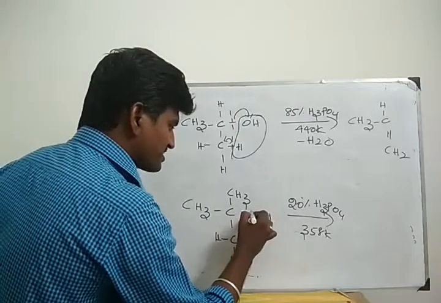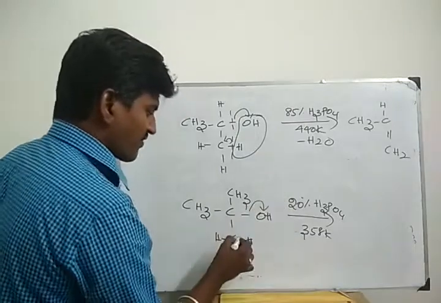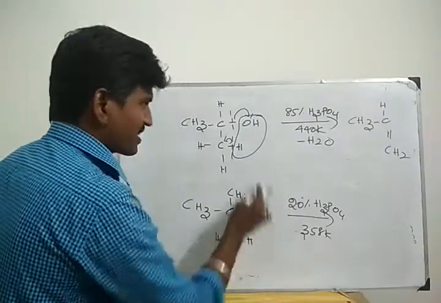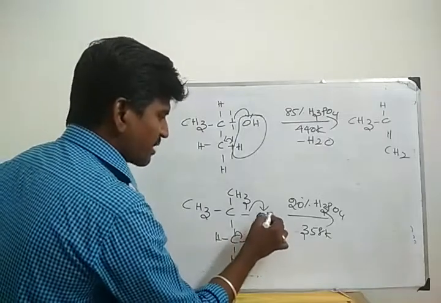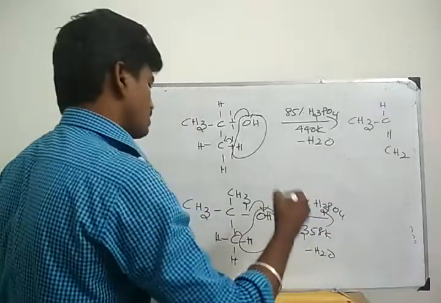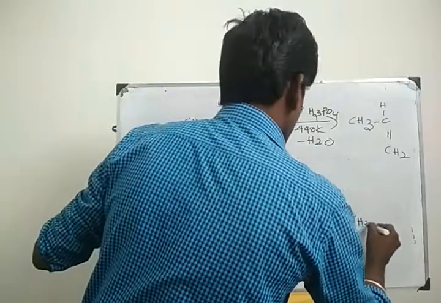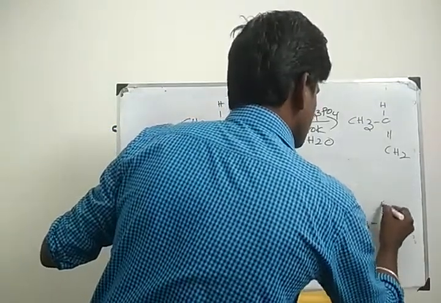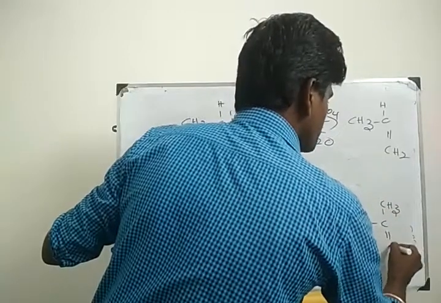1 mole of water is removed. Hydroxyl group takes 1 pair of electrons. Here carbon takes 1 pair of electrons. Same chemical reaction. So OH minus is combined with H plus. 1 mole of water is removed. You can get alkene. CH3, CH3, double bond, CH2.